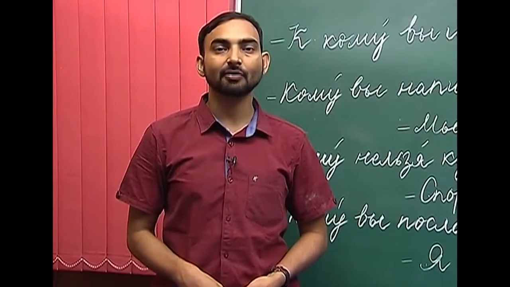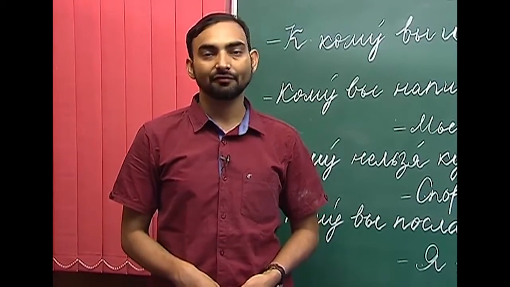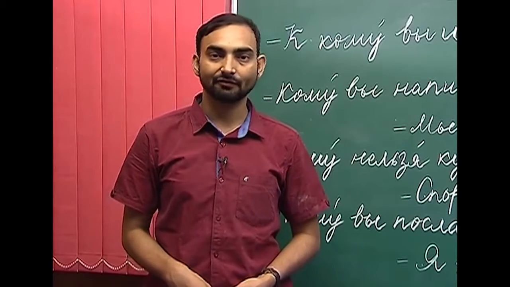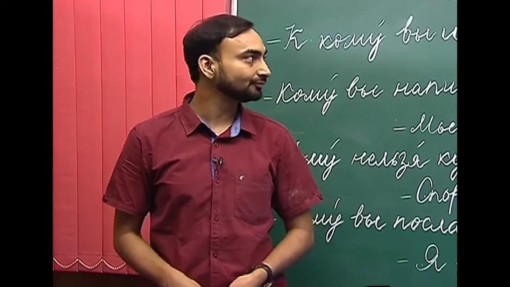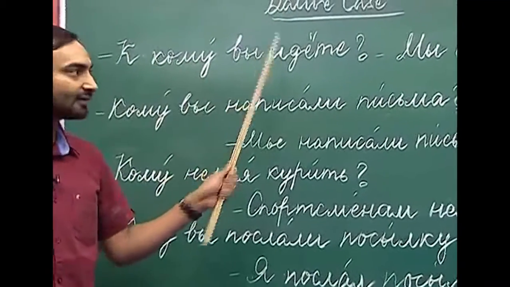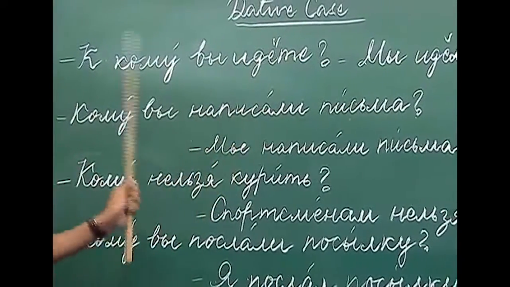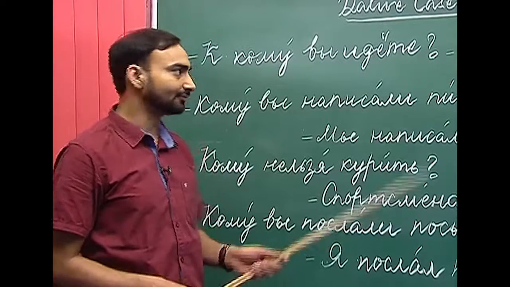We have discussed the declension of nouns in plural in the dative case. Now, we will look at some examples where we have used the nouns in the dative case in plural form. I have written some interrogative sentences and their answers. Kuda vy idyote? As you remember, k denotes movement towards someone or something.